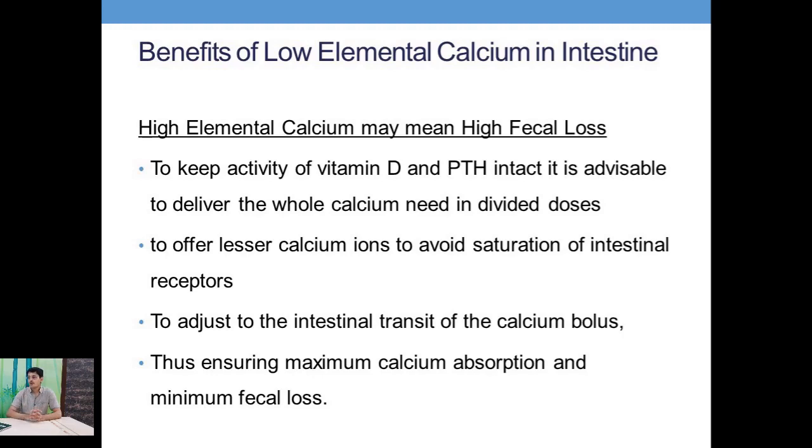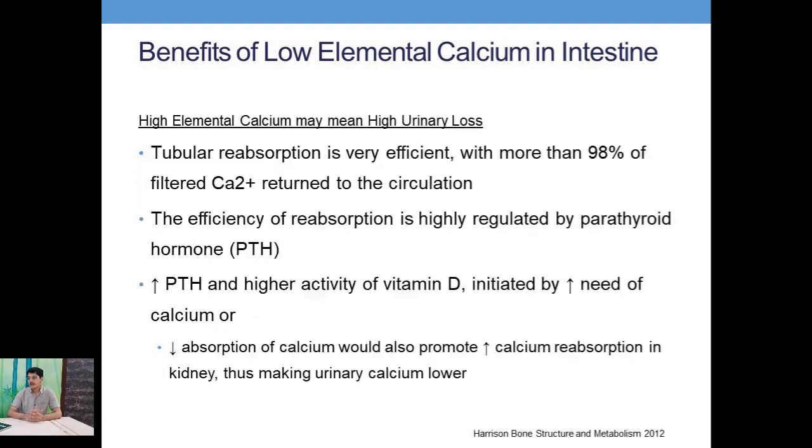So if you have a low elemental calcium in the intestine, the tubular reabsorption in the kidney is very efficient. That is, 98% of the filtered calcium will be returned to the circulation. The efficiency of reabsorption is highly regulated by PTH hormones.